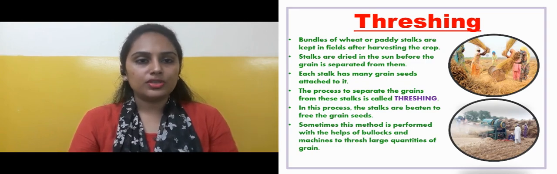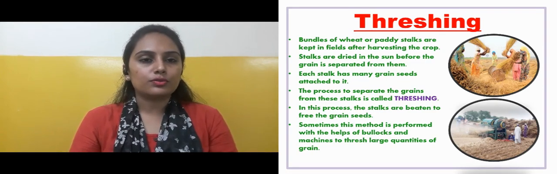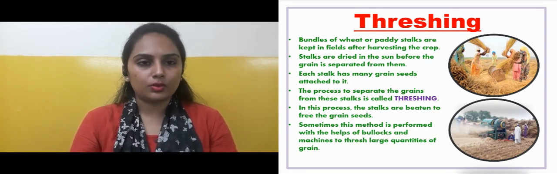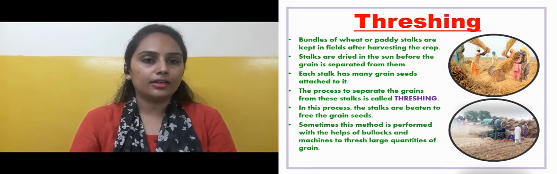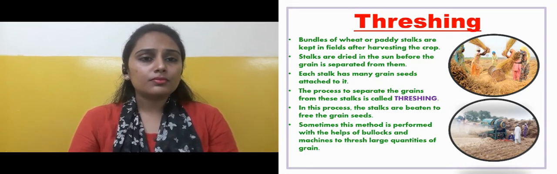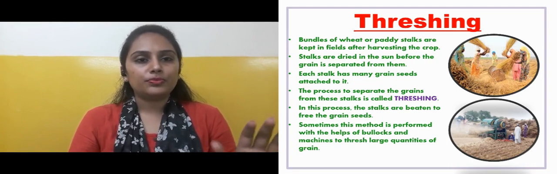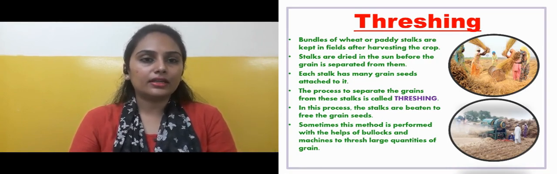So once harvested, they are kept in the field to get sunlight so that they get dried up.